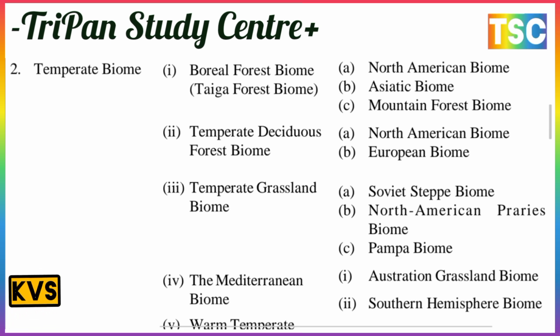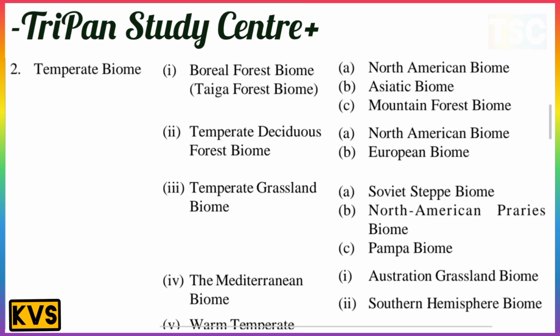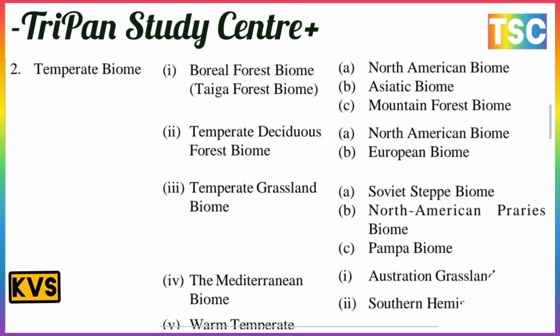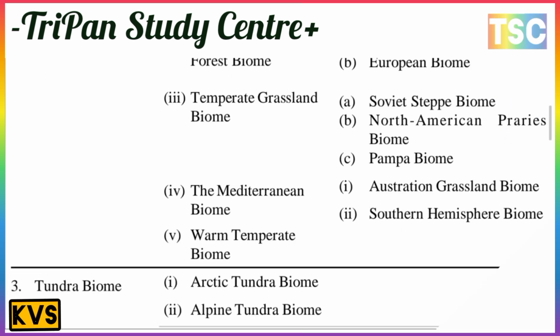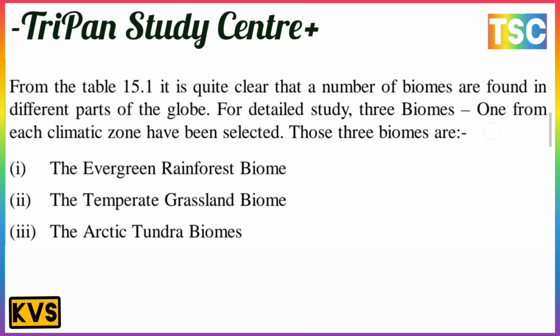The next is the Mediterranean biomes. There are the Australian grassland biomes and warm temperate areas. The southern hemisphere biomes are part of the Mediterranean biomes. The next is the tundra biome. Tundra biomes include the Arctic tundra biome and the alpine tundra biome.